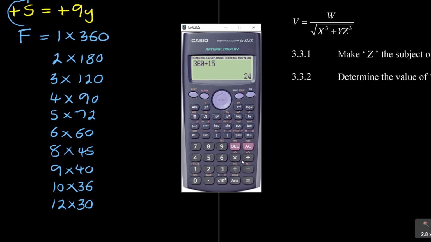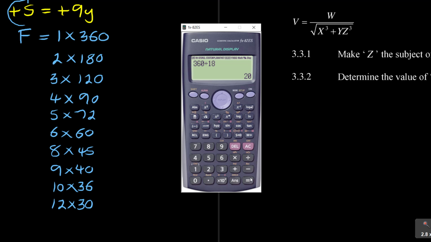Okay, and then 360 divided by 15 is 24. We're continuing. 360 divided by 16 is not going to work, and 17 is not going to work. 360 divided by 18 is 20.